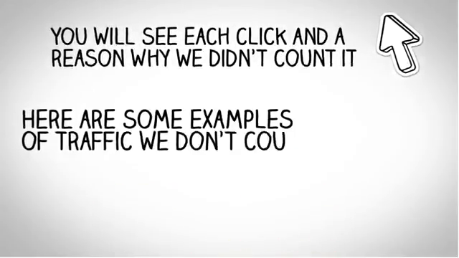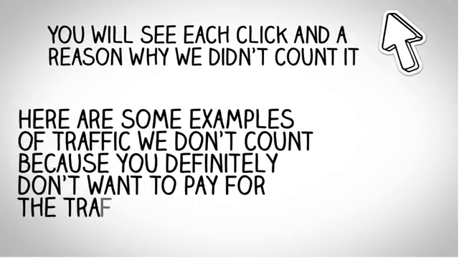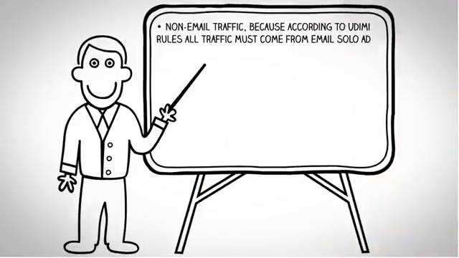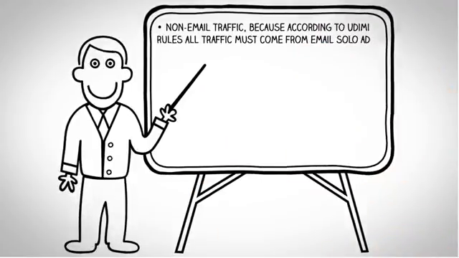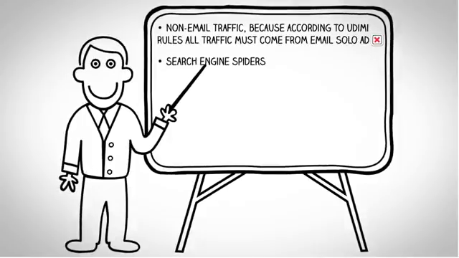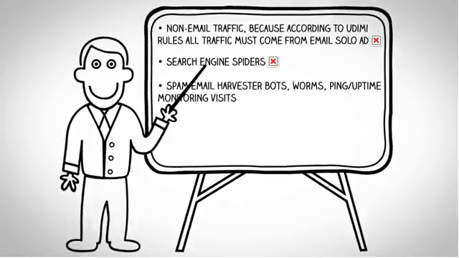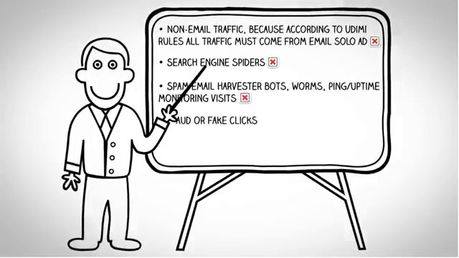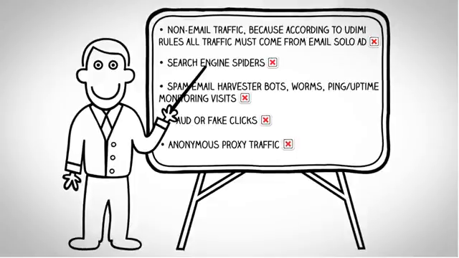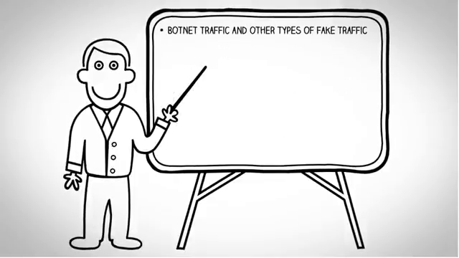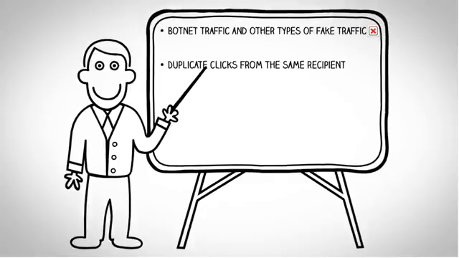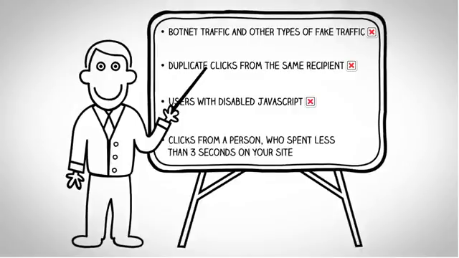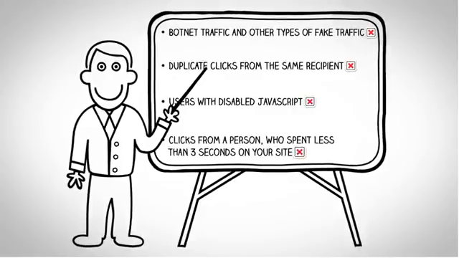Here are some examples of traffic we don't count, because you definitely don't want to pay for traffic like this. Non-email traffic, because according to Udimi rules, all traffic must come from email solo ad. Search engine spiders. Spam email harvester bots, worms, ping, uptime monitoring visits. Fraud or fake clicks. Anonymous proxy traffic. Botnet traffic and other types of fake traffic. Duplicate clicks from the same recipient. Users with disabled JavaScript. Clicks from a person who spent less than 3 seconds on your site.